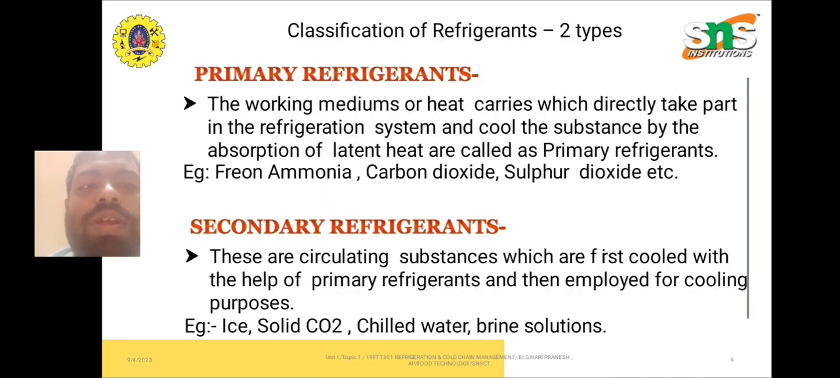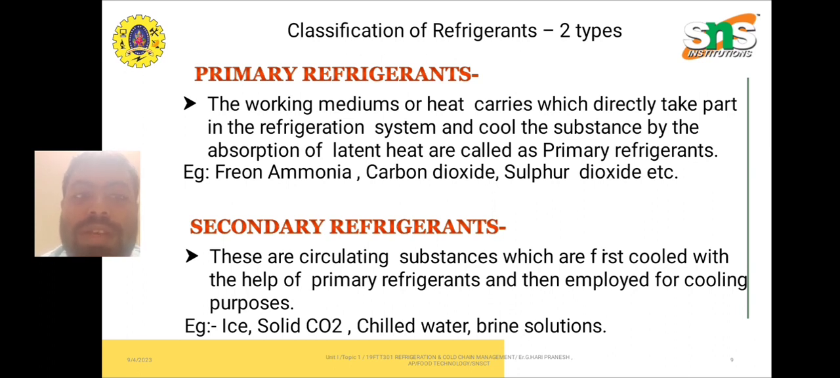There are two types of refrigerants. One is primary and the second one is secondary refrigerants. Primary refrigerants means the working mediums or heat carriers which directly take part in the refrigeration systems and cool the substance by absorption of latent heat. For example, freon, ammonia, carbon dioxide, sulfur dioxide, etc.